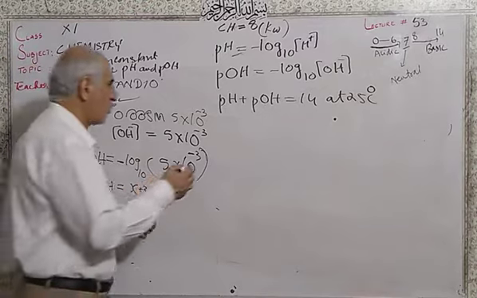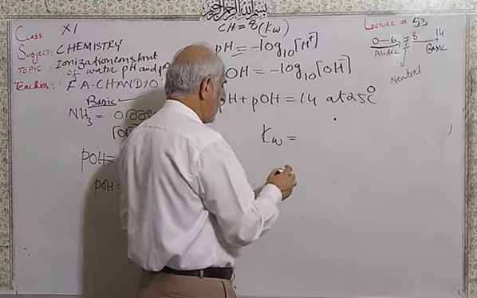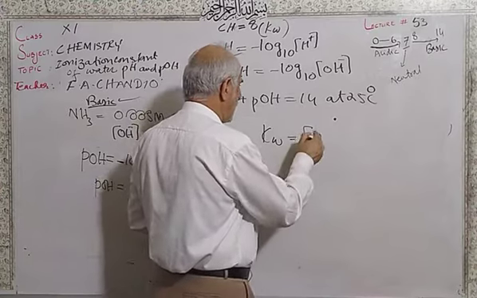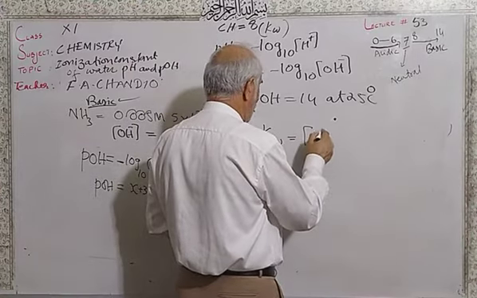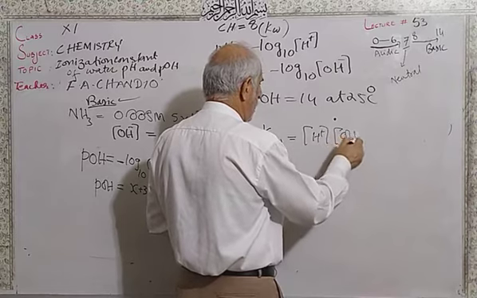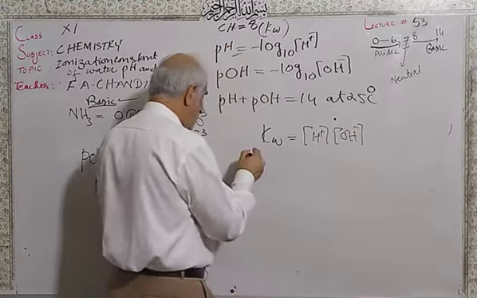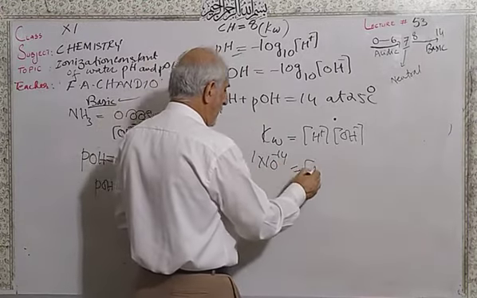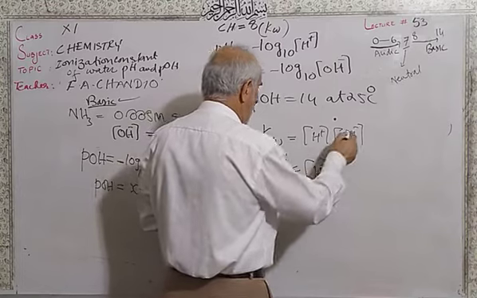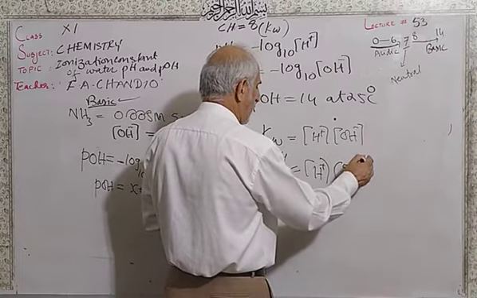There is another way, using the Kw formula. Kw is the concentration of hydrogen ions times the concentration of hydroxide ions. So Kw, 1 into 10 to the power minus 14, is equal to the hydrogen ion concentration times the hydroxide ion concentration, which is given as 5 into 10 to the power minus 3.